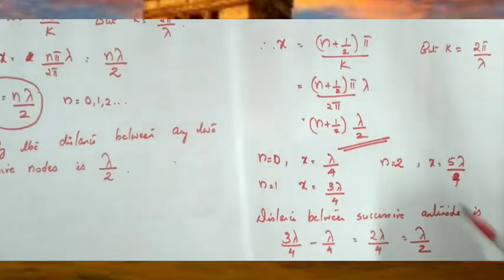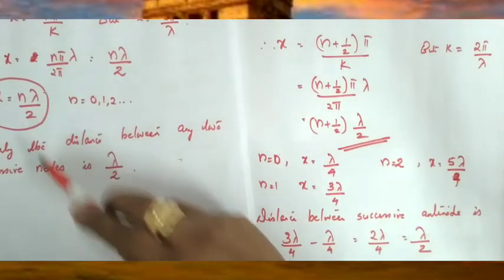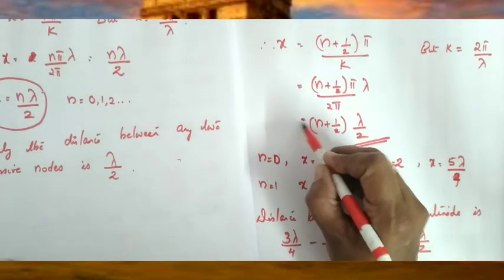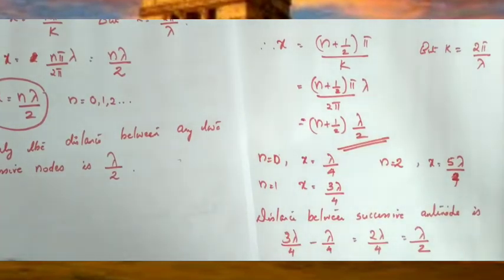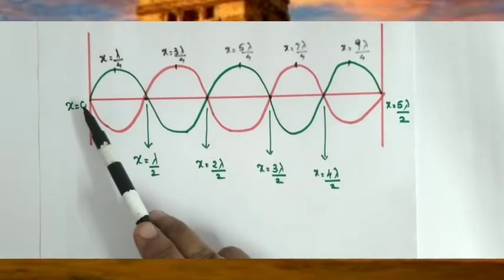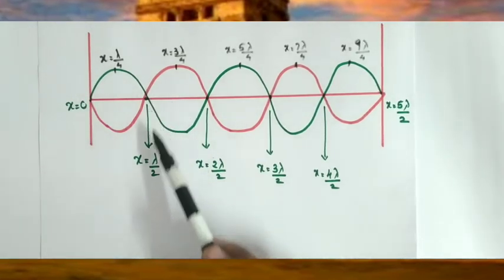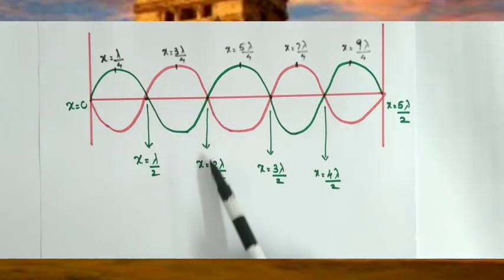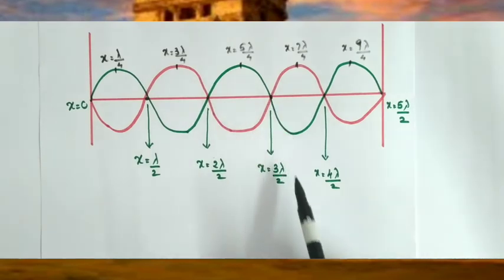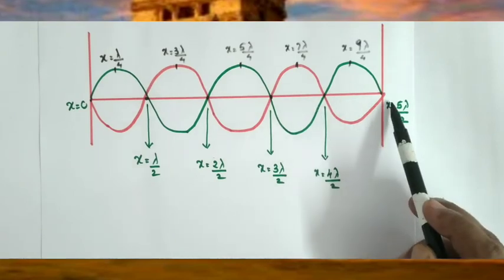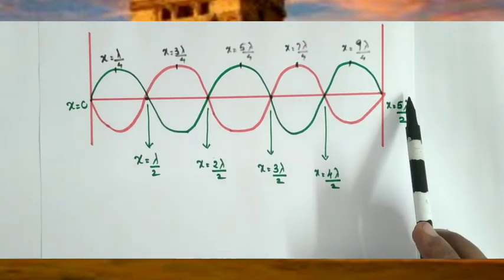So the condition for node is x equal to n lambda by 2, and the condition for antinode is x equal to n plus half into lambda divided by 2. Here the standing wave with the condition for nodes and antinodes is represented. x equal to 0 is a node. x equal to lambda by 2 is the next node. x equal to 2 lambda by 2, another node. x equal to 3 lambda by 2 is also a node. x equal to 4 lambda by 2 and x equal to 5 lambda by 2. At all these positions nodes are formed.